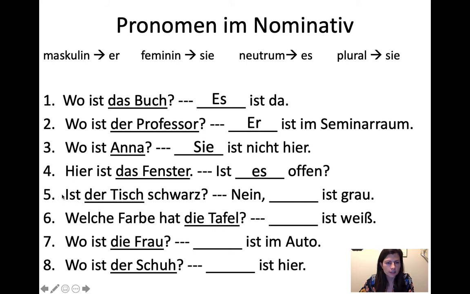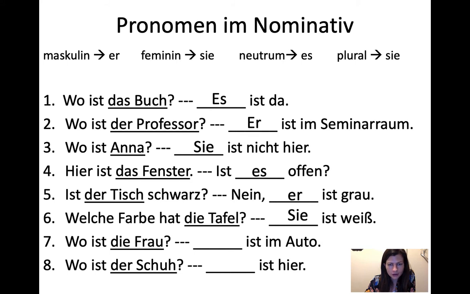"Ist der Tisch schwarz?" Is the table black? So you can see it's masculine, der Tisch. So I'm going to say, "nein, er ist grau." It looks like it's saying he is gray, but it's really it is gray. "Welche Farbe hat die Tafel?" So the Tafel is the board, like the chalkboard or the whiteboard. So it's feminine. What color is the board, or what color has the board? And then you will say, "sie ist weiß." She is white, but it's really it is white.